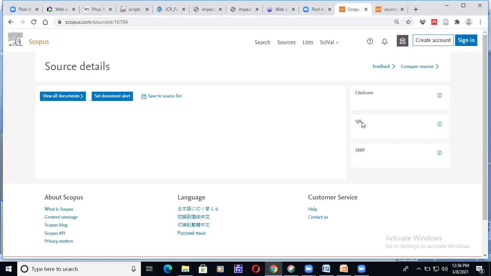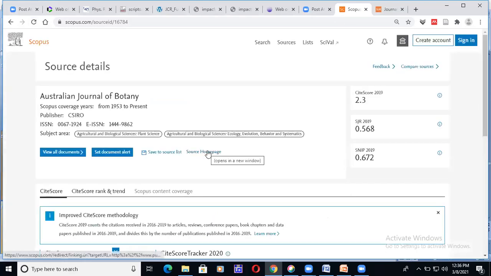This is the CiteScore, SJR value, SNIP value. Yeah, it has come now.